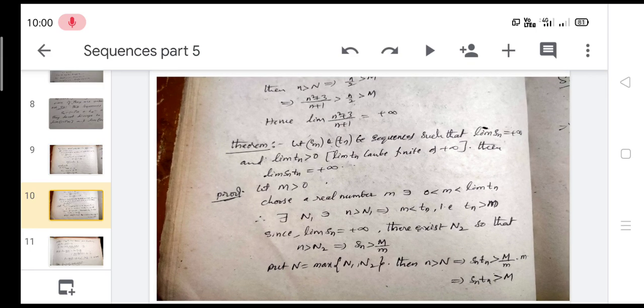let Sn and Tn be sequences such that the limit of Sn is equal to plus infinity and the limit of Tn is greater than 0. Then the limit of Sn Tn is equal to plus infinity.